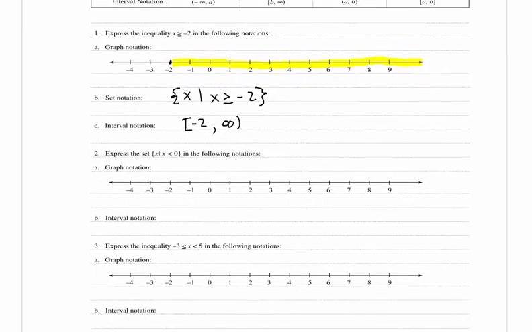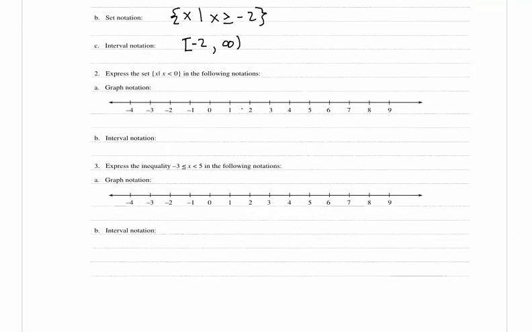In 2, it says express the set of x such that x is less than 0 in the following notations. In graph notation, we would put an open circle at 0 because we're not including it, and then we would shade everything less than 0. For interval notation, we would have negative infinity with parentheses, and 0 would have parentheses as well because we're not including it.